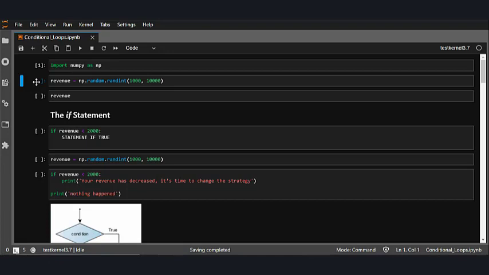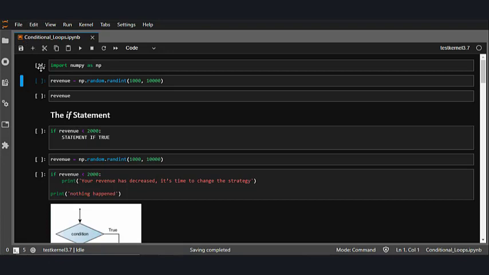Let me picture your scenario. Let's say I have an algorithm which provides me the revenue generated in my company on a daily basis. Now, I implement a strategy approximately every month. To check if that strategy works fine for me, I have set my lower limit of revenue at 2000 rupees per day. Now I want to know if my revenue reaches around 2000 rupees by the end of the day. If not, I can change the strategy. For this kind of use case, we can implement conditional statements. So this lecture will be revolving all around it.